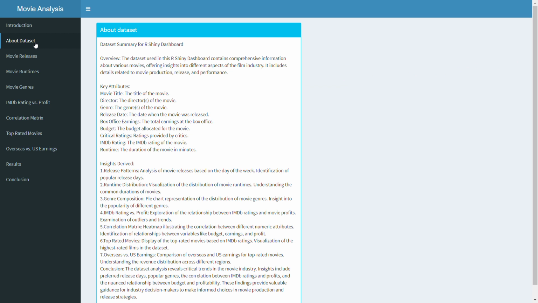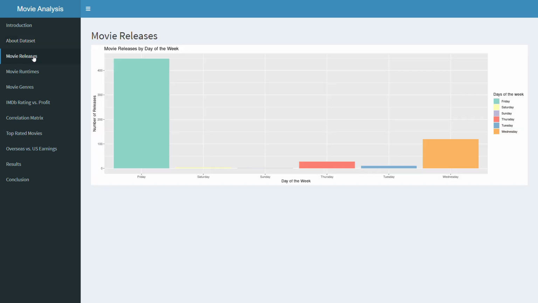Moving on to the dataset that I've chosen for this project, the dataset has been picked up from the internet and it encompasses a variety of factors that influence each movie like production houses, director, genre, budget, earnings, etc. I have done some analysis on this dataset. Let's go through them one by one. The first one is the movie releases.